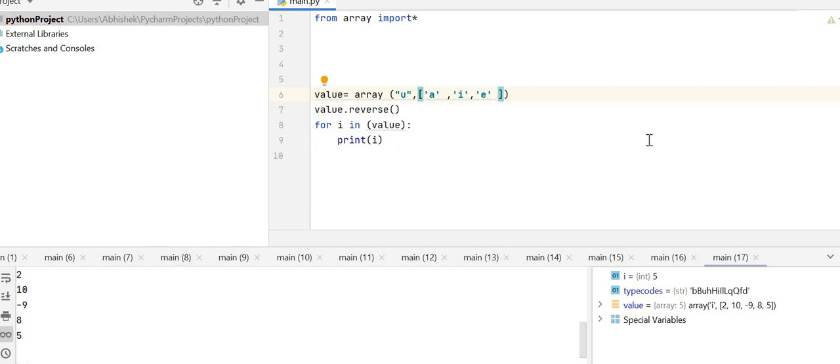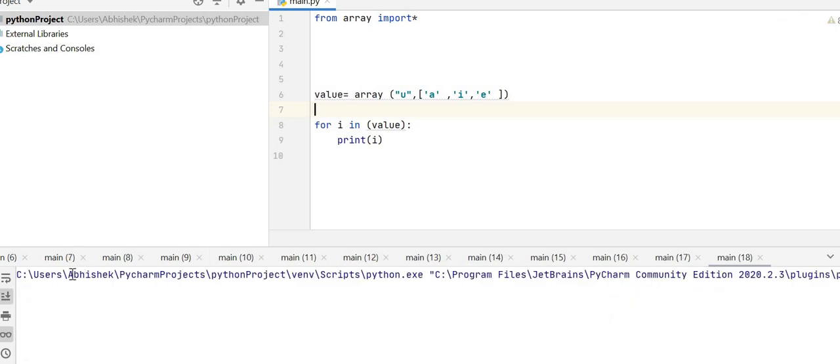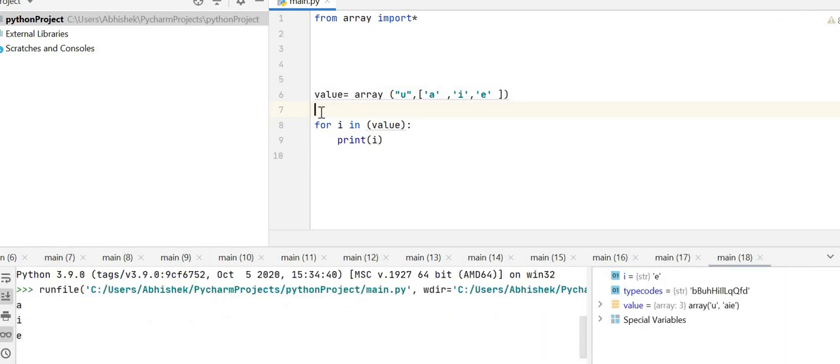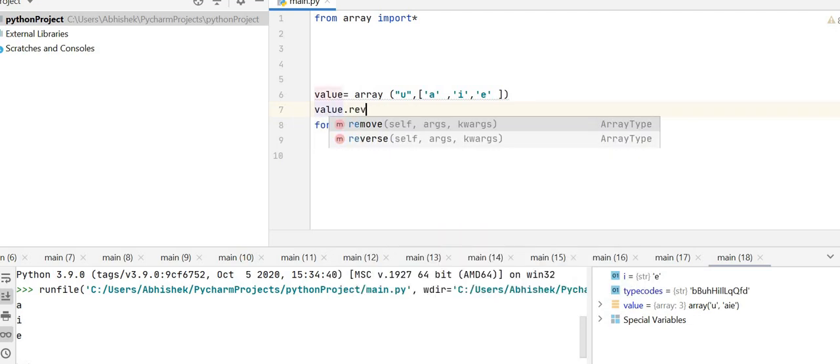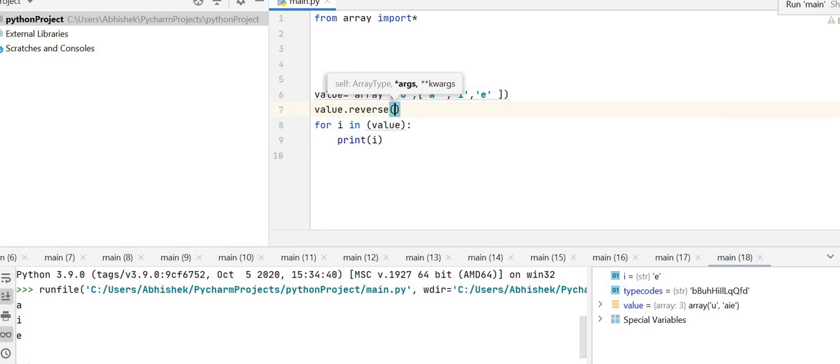Now let's run the code. I think I should first erase this. Now let's run the code. Oh yeah, it works. Now I can add over here. Now let's run the code. Again, it worked. So it works with characters also.